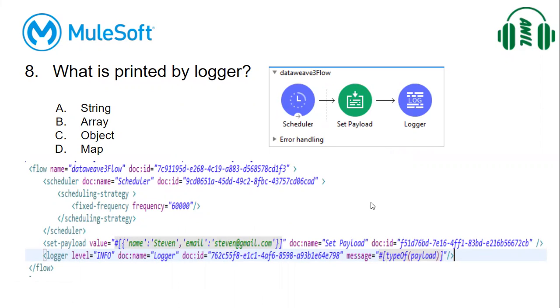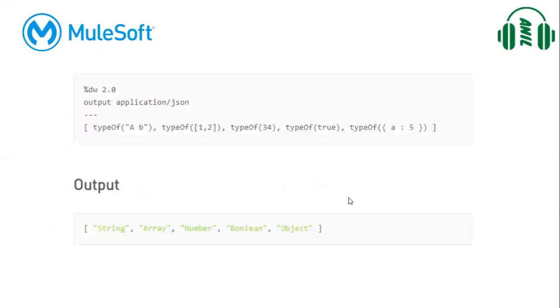We can see this in Studio, but before going to that, let us see this one. Here, type of "AB", type of [1, 2] in brackets, type of 3, 4, type of true, type of JSON object. The answer for type of "AB" is string, because we are giving a string.